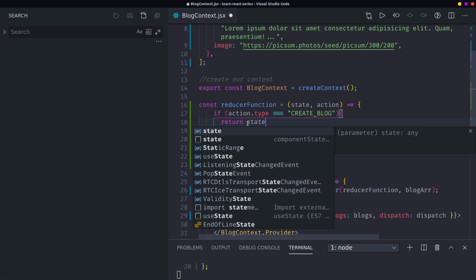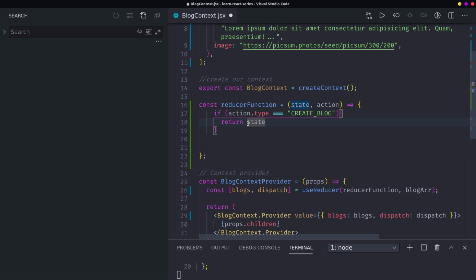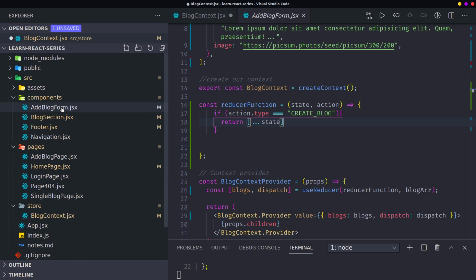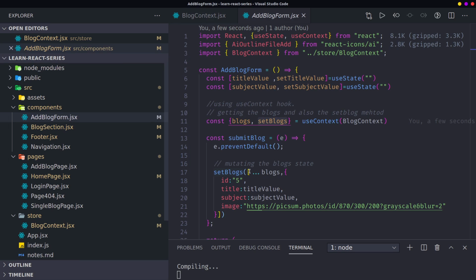But remember now, what you do is get the state, spread the state, just the way I need it here, in the blog form. Get the blogs together, spread them, then create a new array, a new blog together.